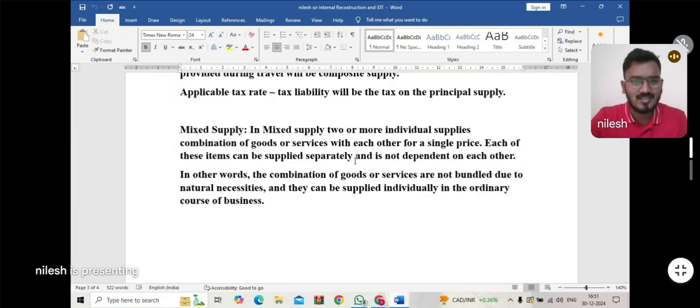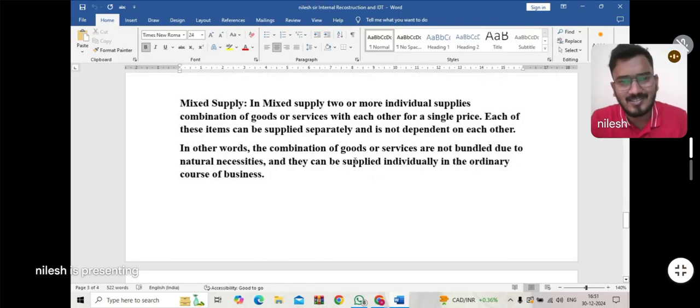In other words, in mixed supply the combination of goods or services is not bundled due to natural necessity. The items bundled by the supplier can be sold individually in the ordinary course of business. But if the supplier supplies such goods or services in combination, what tax rate is that supplier going to apply for that type of supply?